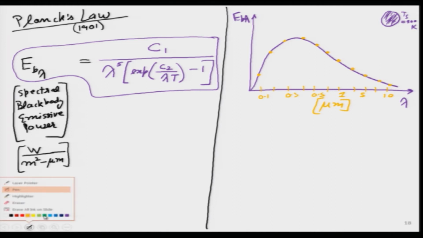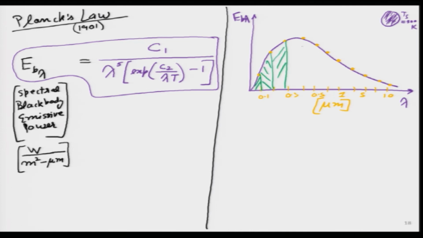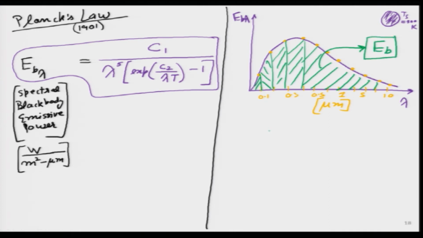It tells us the black body emissive power at each wavelength, which means if I calculate this area, and then add this area, then this area, essentially calculating the whole area over here, what we will get is simply EB. In other terms, EB is the area under this curve.